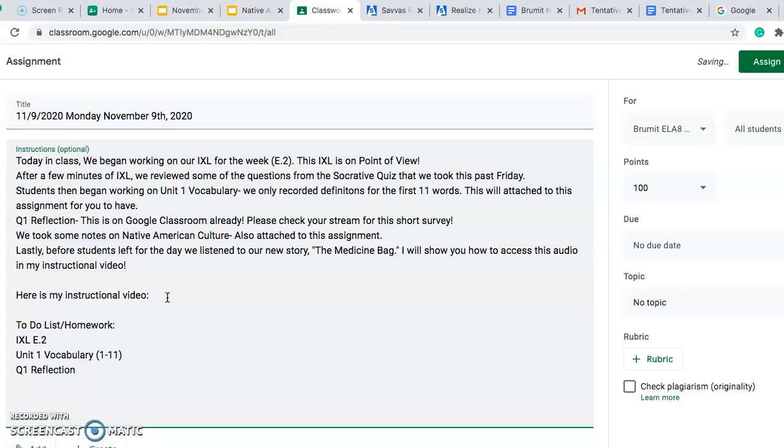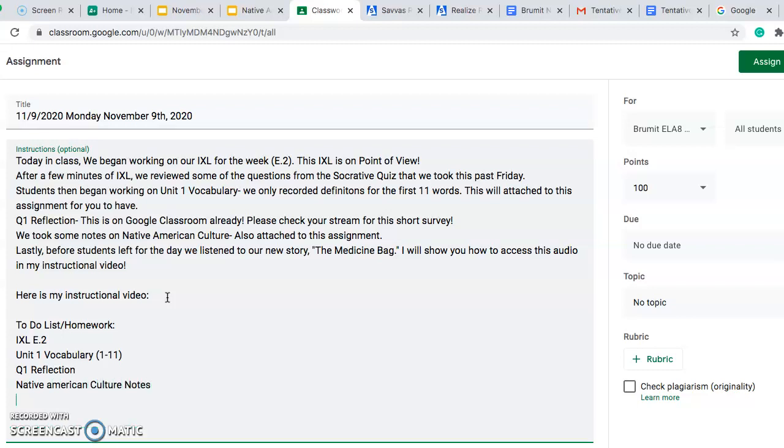That should be completed. Native American culture notes. Those should only take you maybe 5 minutes tops. And then listen to the medicine bag. Okay. And those are the few things you need to be completing for today.